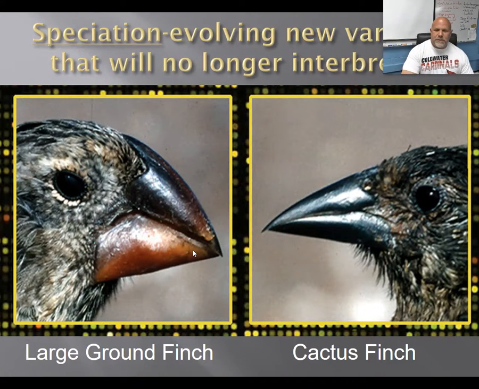So speciation is the formation of new species based on organisms being in different locations and adapting to different characteristics. They start as the same organism, but then the populations get split apart and then they adapt to different characteristics. And if they do this for a long enough period of time, they can no longer interbreed with one another, and we call them new species.